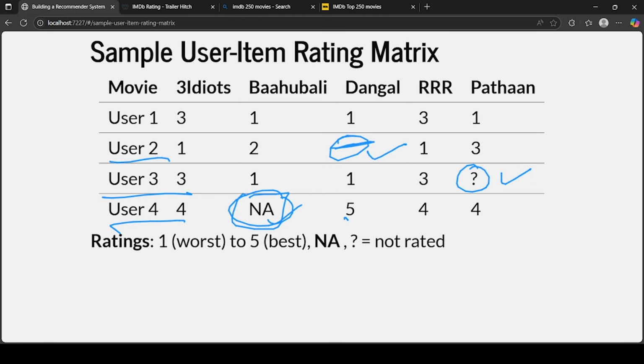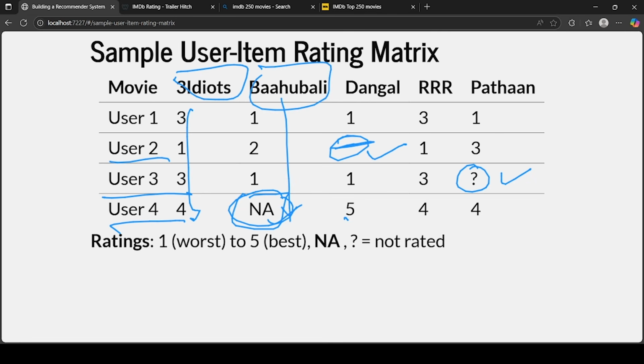Here you don't have data about the director, the producer, the actor, anything about the content of the movie, but what you have is the user ratings of a movie. This movie was rated by this many people, and that you have.